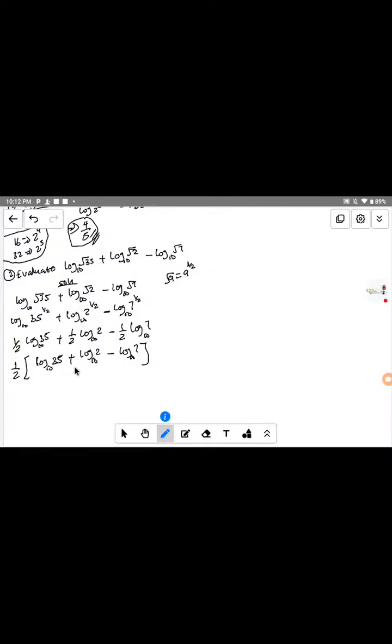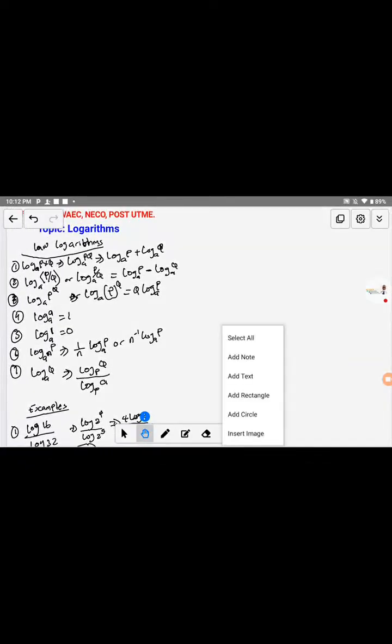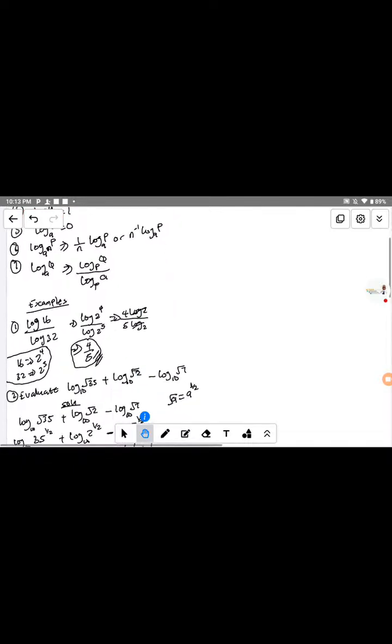Now in this place you can apply the multiplication law of logarithms here. If you still remember the multiplication law, that was the first law I gave you. Let me share it with you. If you have log base a of p multiplied by q, it is the same as log base a of p plus log base a of q, because p and q share the same base a. So if you have an expression like this, that can also be the solution.